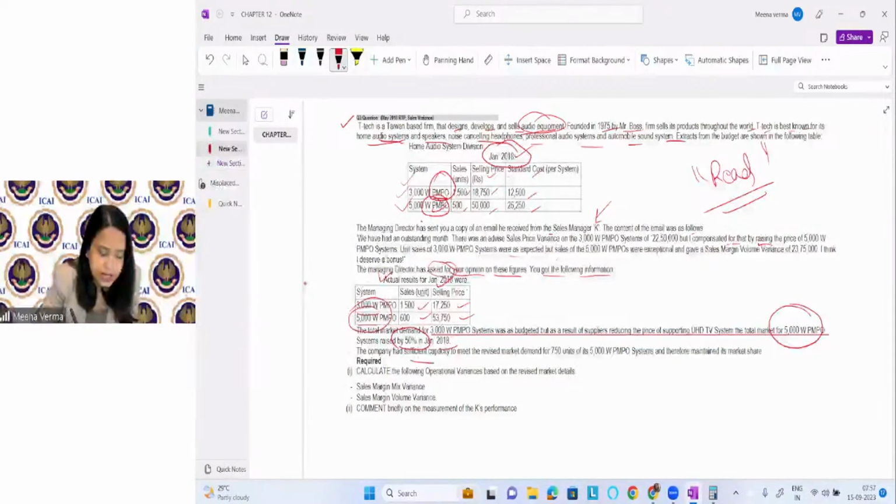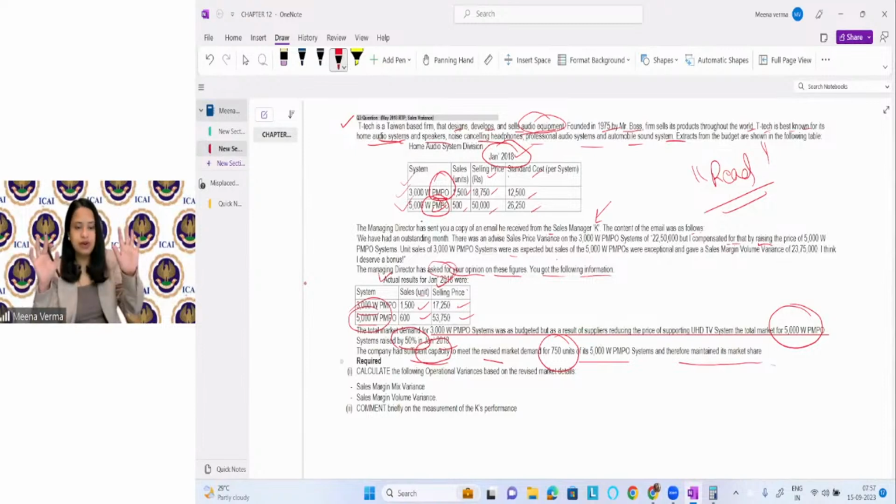Now, the company has sufficient capacity to meet revised market demand for 750 of its 5,000 PMPO and therefore maintain the market share. All right, so much information, right? We will read it again. Okay, so you can see so much information they have provided you.